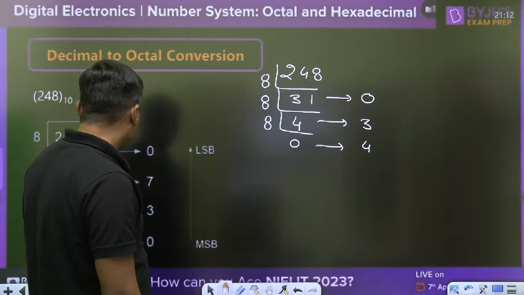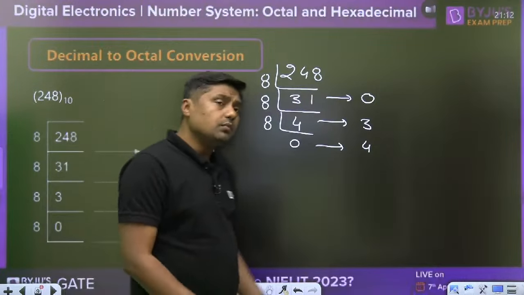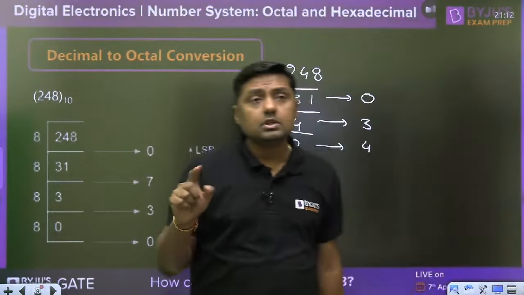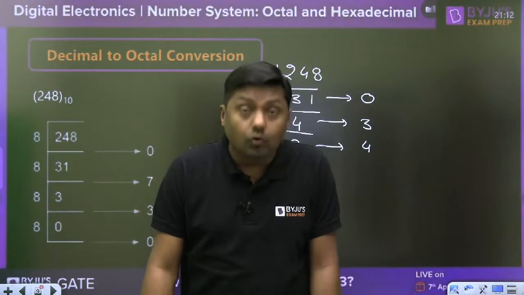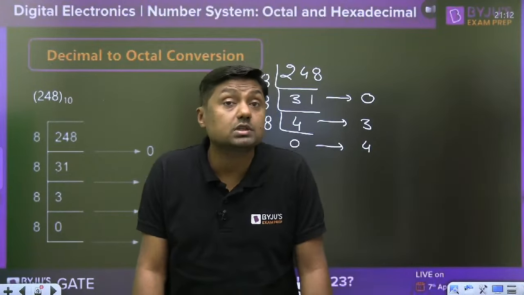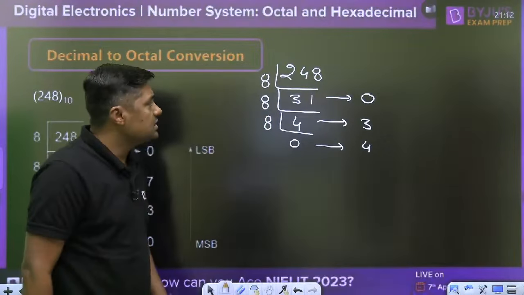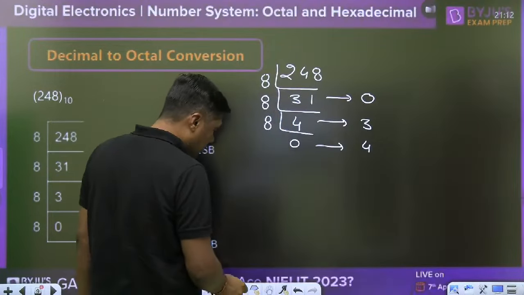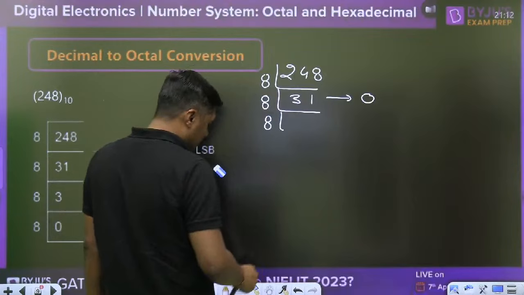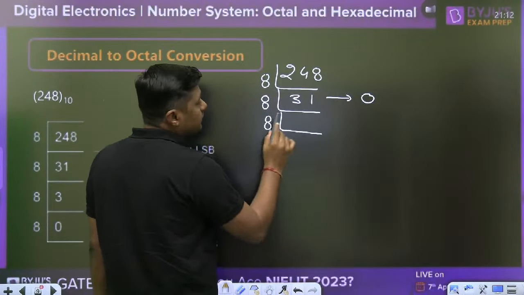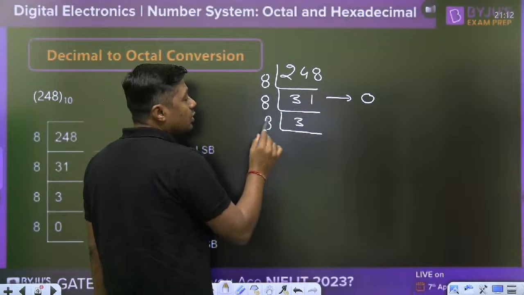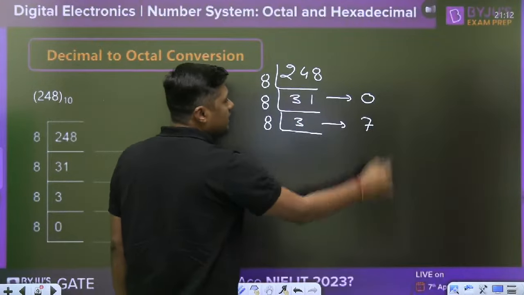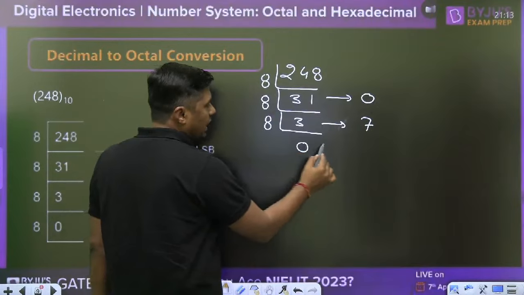Yesterday I told you that there is a chance of silly mistakes in digital. So where are the silly mistakes? This is where the silly mistakes happen. 248 divided by 8 is divisible 31 times, and the remainder is 0. Then 31 divided by 8, 8 into 4 is 32, which is not divisible, so it is divisible 3 times, 24, and the remainder here is 7. Then 3 is 0 times, and the remainder here is 3.